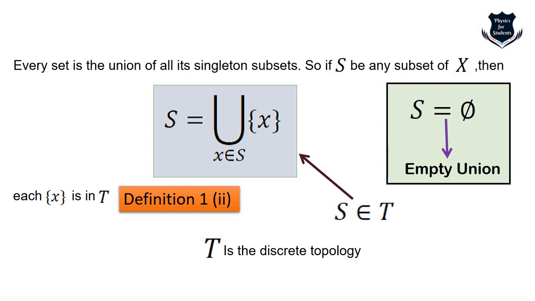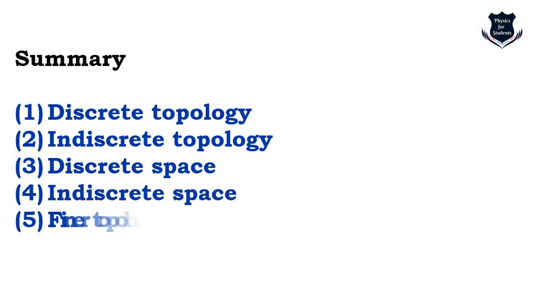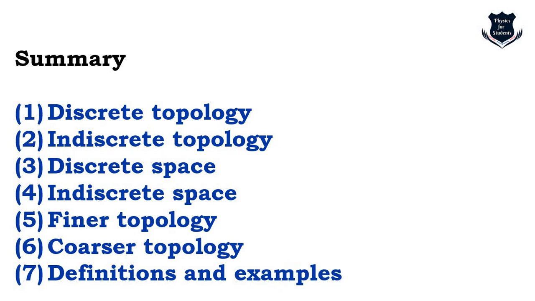So this is a kind of a nice understanding of what is called a discrete and indiscrete topology. So let us look into the quick summary. We have learned discrete topology. We have understood what is an indiscrete topology. We have learned discrete space, which is related to this, also indiscrete space. We have also seen how these things are related to finer and coarser topology, how by definition, intuitive examples and visual demonstration we can learn, and what are the definitions and examples, and we have proved through definition and example what is a discrete and what is an indiscrete topology.